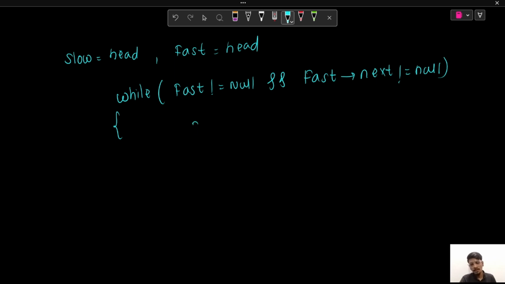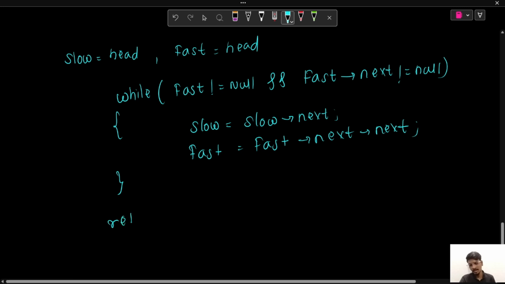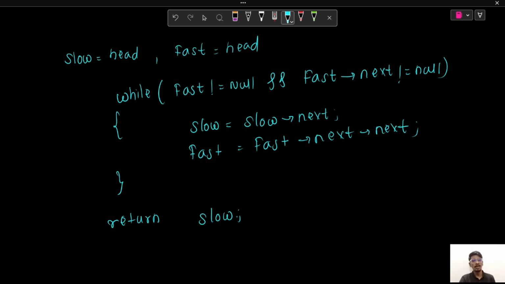We'll move our slow by one node, so slow equals slow.next, and we'll move our fast by two nodes, so fast equals fast.next.next. This will move our slow by one node and fast by two nodes. At the end of the iteration, when we break out of our while loop, our slow will be pointing to the middle of the linked list. So we'll simply return our slow as our answer, which is the middle of the linked list. So that was the pseudocode for the tortoise and hare method.